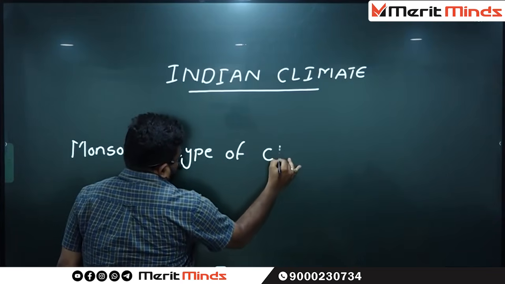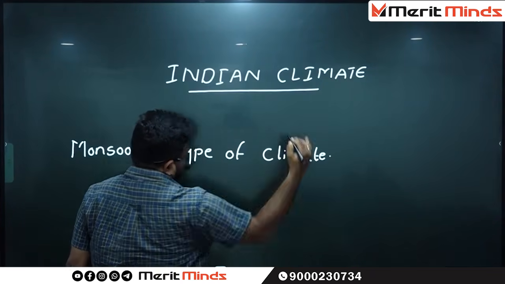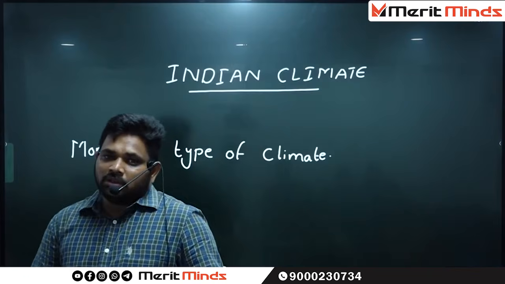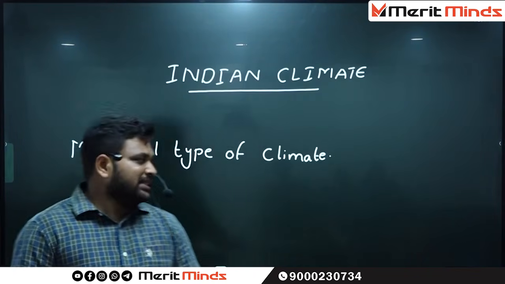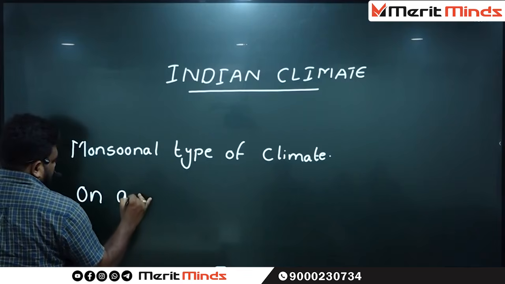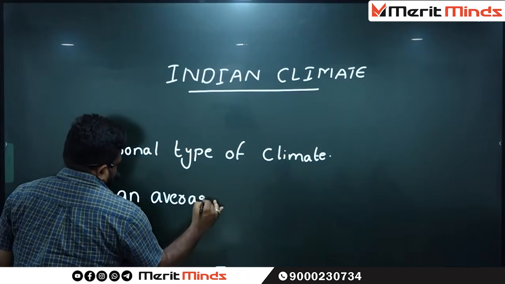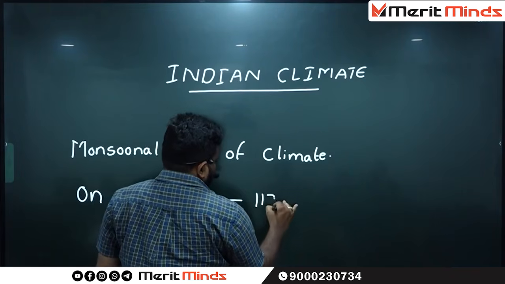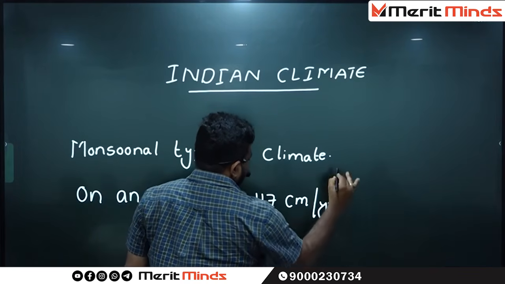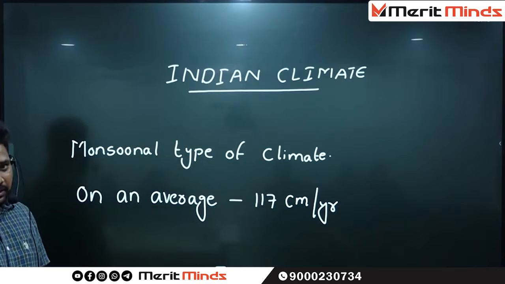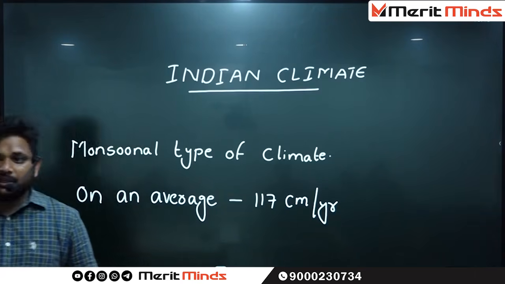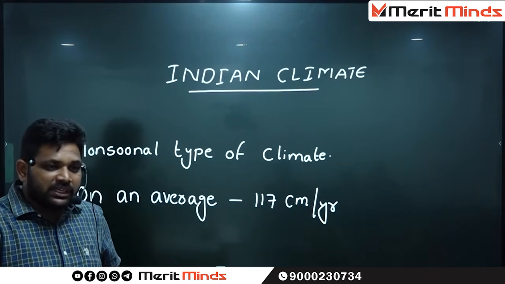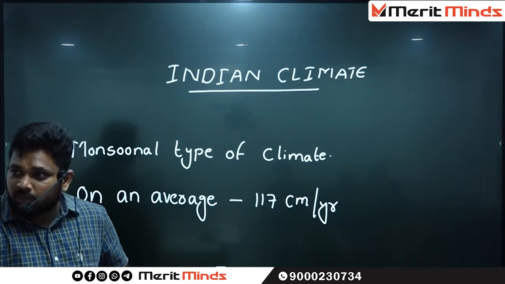On an average, India is going to receive 117 centimeters of rainfall per year. This is about the normal introduction.